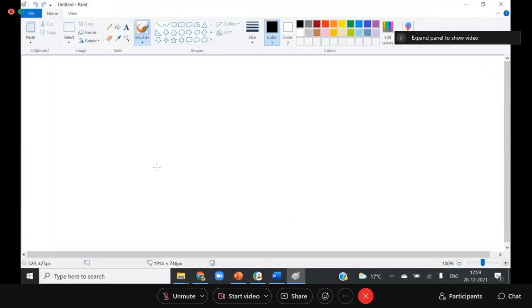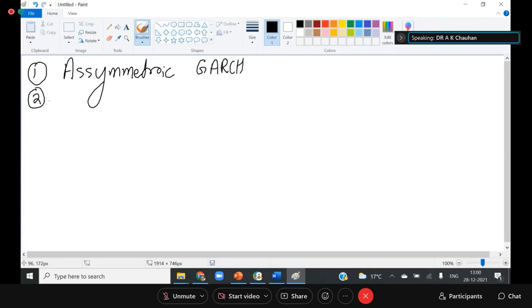Now we are moving to some advanced concepts of GARCH model, volatility modeling. Number one, we are going to discuss the asymmetric GARCH model. Second, the exponential GARCH model.